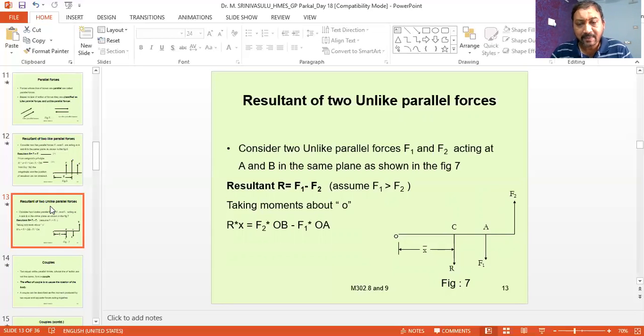All the algebraic sum of the moments is equal to R into x. In this way we can find the x value.